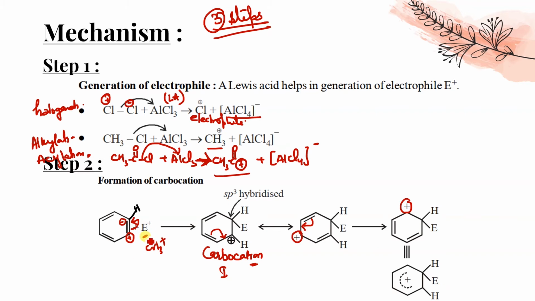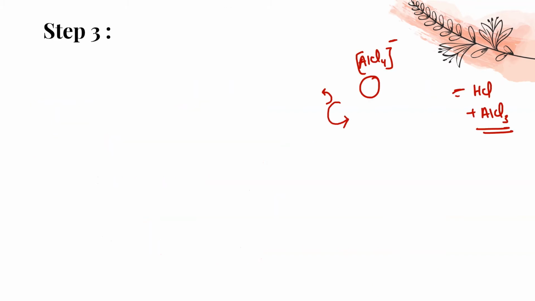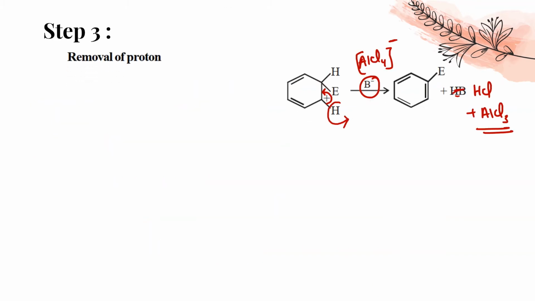If I say halogenation, then this E plus will be Cl plus. So wherever this E is there, you just put the Cl. If I'm asking about the acylation, then this E plus is CH3CO plus, and wherever this E is there in the reaction, we will take COCH3. Got it? Any doubt? And this reaction can be used in conversion. We can use this in conversion.